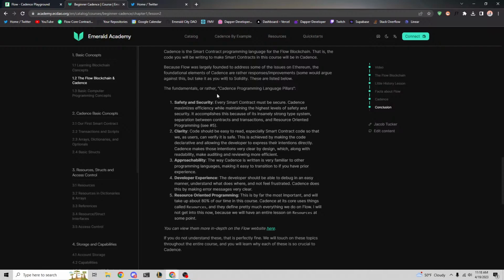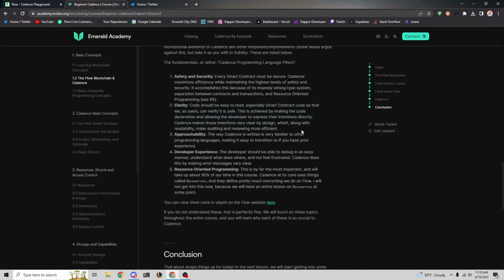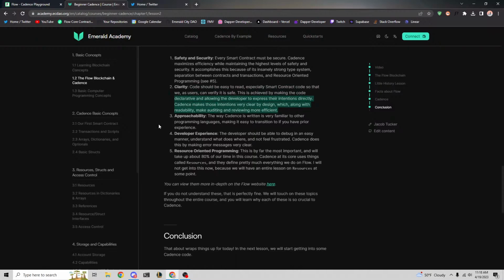So it is very safe and very secure, which also gets into clarity a little bit. Cadence code is clear to read. You can read here, code should be easy to read. Again, pretty straightforward.